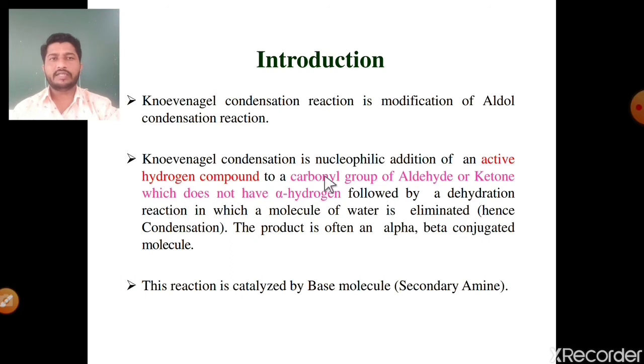Simply, it is a reaction between an aldehyde molecule without alpha hydrogen atom in presence of an active methylene compound like malonic acid, malonic ester, diethyl malonate, ethyl acetoacetate, nitromethane. These are the active methylene compounds, in presence of a base such as pyridine or any other secondary amine. It gives an alpha beta unsaturated derivative. This reaction is catalyzed by base molecules, and especially by secondary amines.